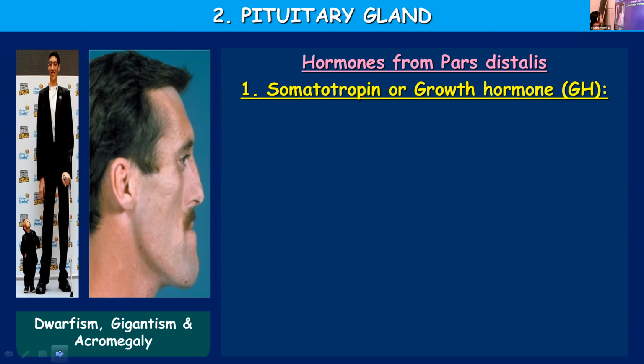Already we listed out 6 hormones. So one by one we will see the different hormones in detail.